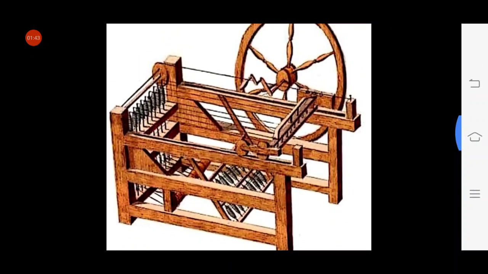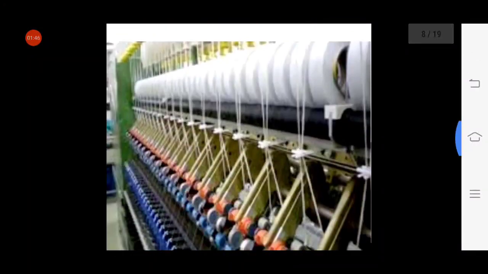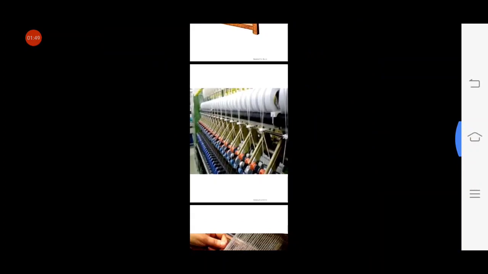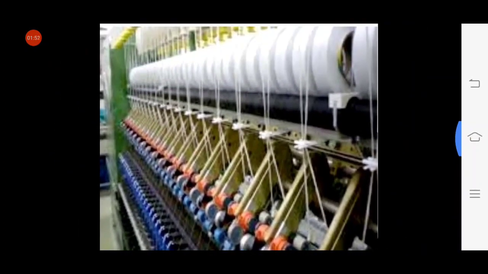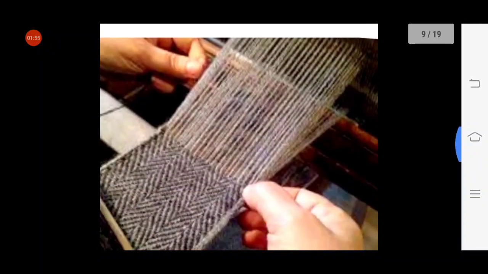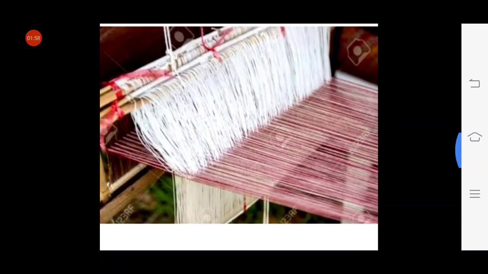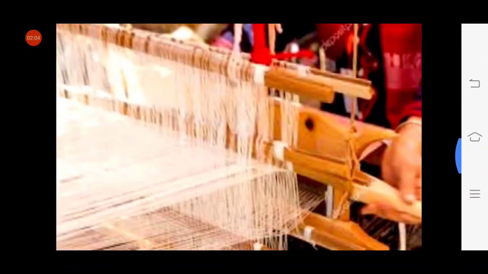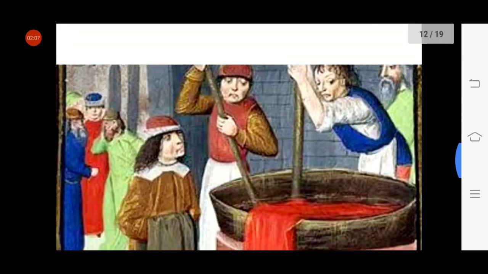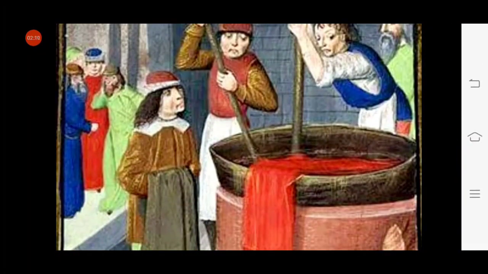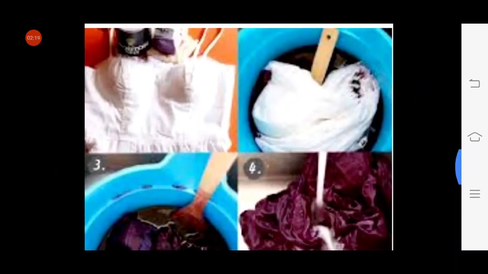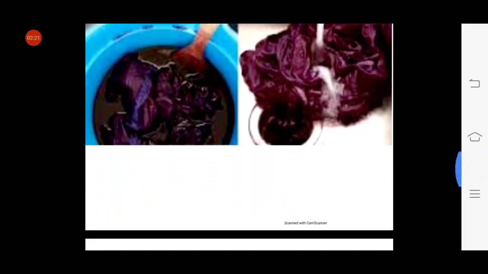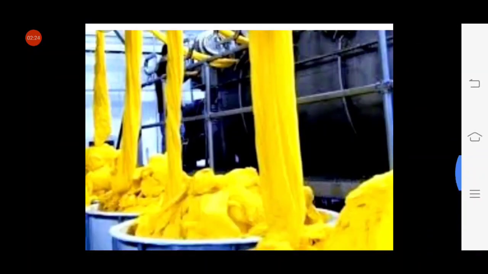This is the spinning jenny. We have already seen it. This is the spinning machine. We have also seen it. Weaving. This is also weaving. Weaving. Now look at here. This is the process of dyeing or coloring the clothes. These are also processes for dyeing the clothes. This is also.